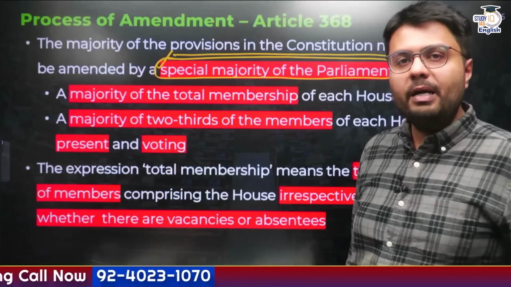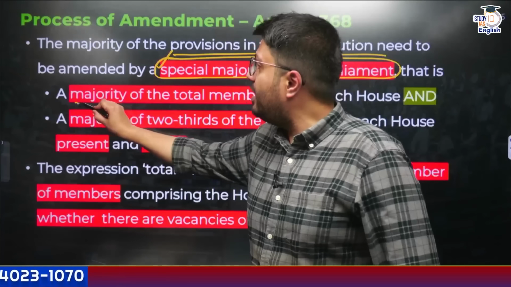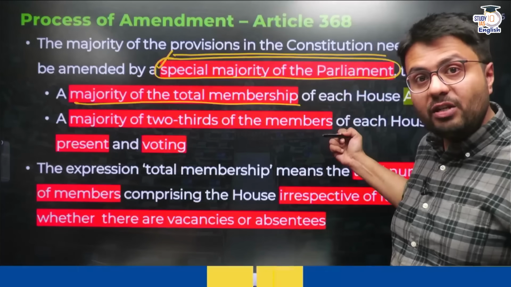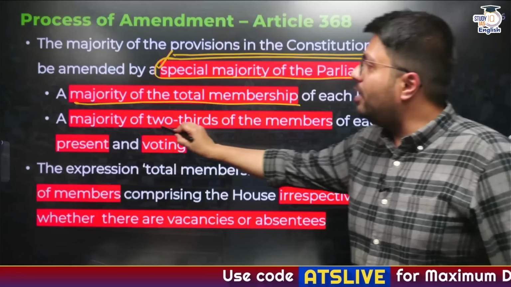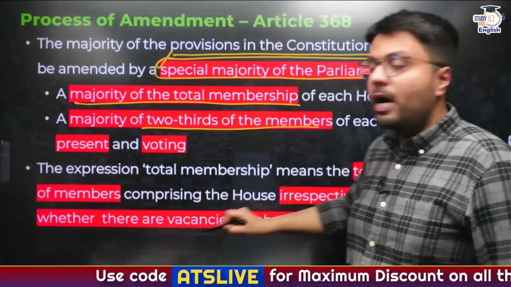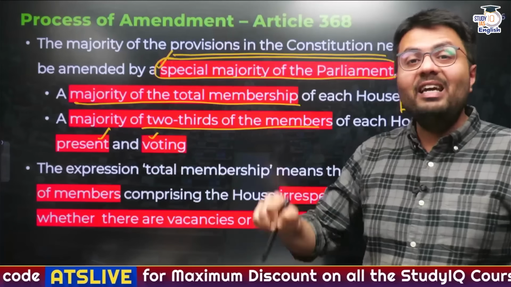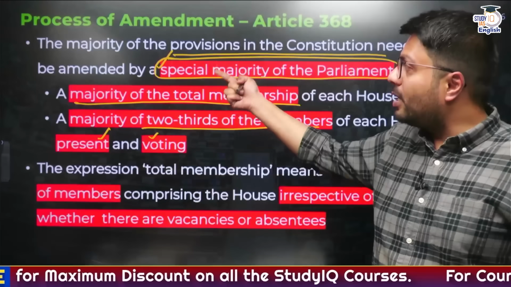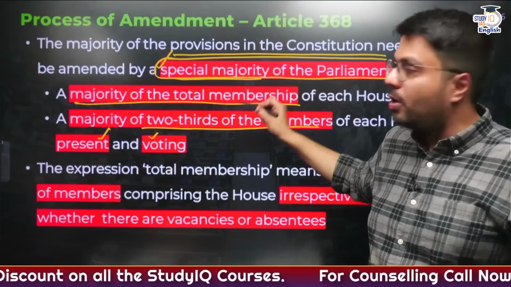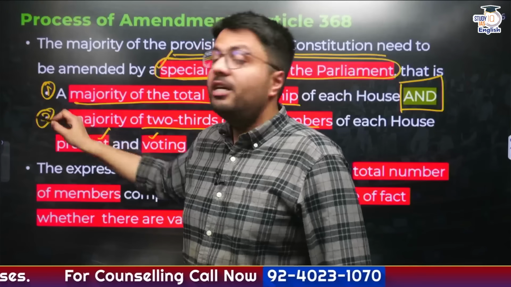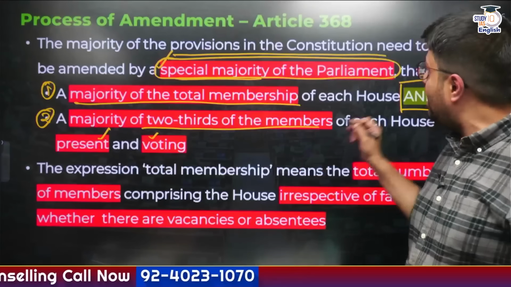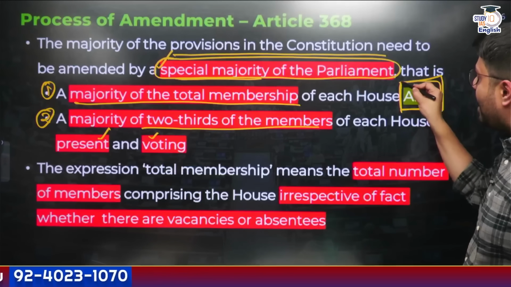Special majority of parliament actually means a majority of the total membership of each house, and, not or, a majority of 2/3 of members who are present and voting at a given time in the house. So what I want to say is, to fulfill the special majority, both this first condition and the second condition need to be simultaneously met, and this is the meaning of the word "and" here.